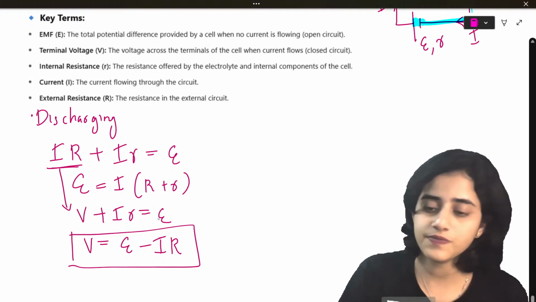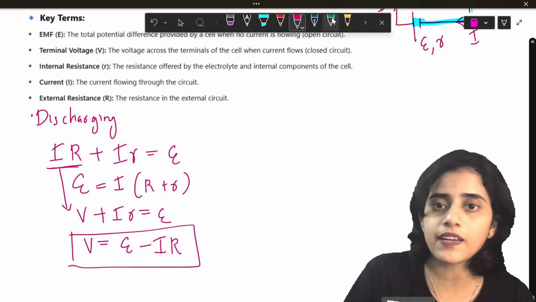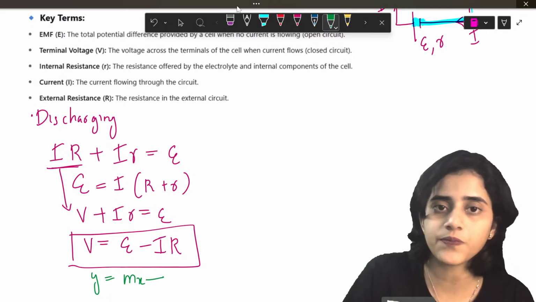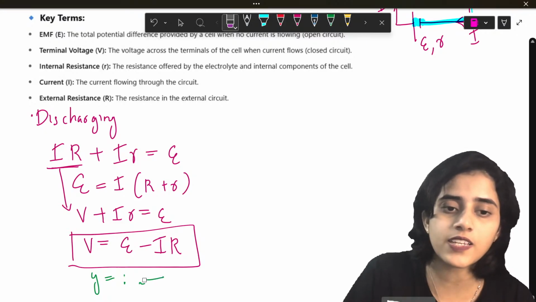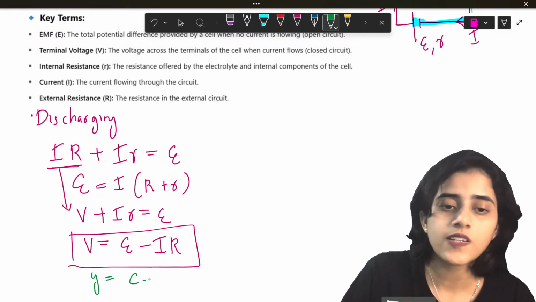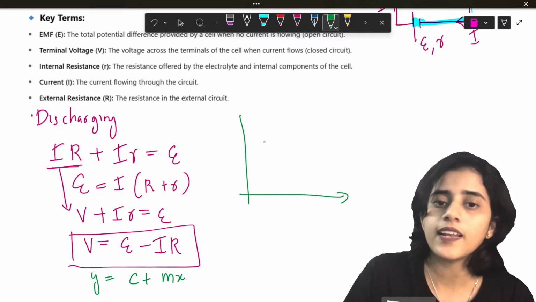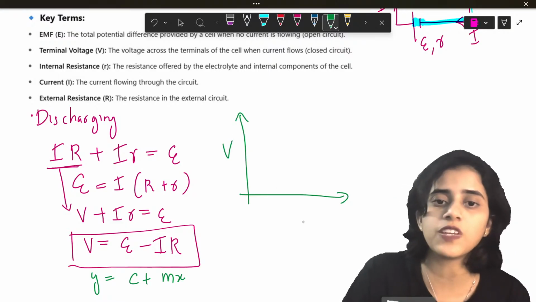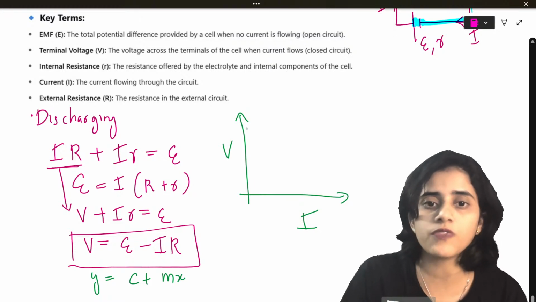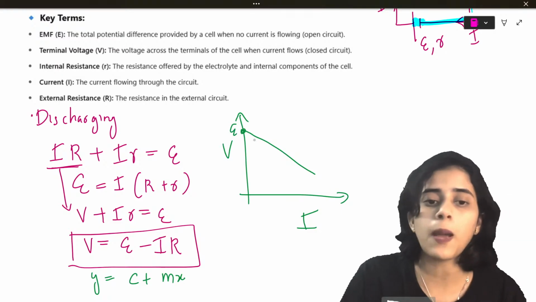Now if I compare it with the equation y is equal to mx plus c, this will be y is equal to c plus mx. So let me try to draw a graph. If I have V and I, what is my y-intercept? My y-intercept is E. So obviously if this is a graph, this should be E. Now my slope is going to be minus r.